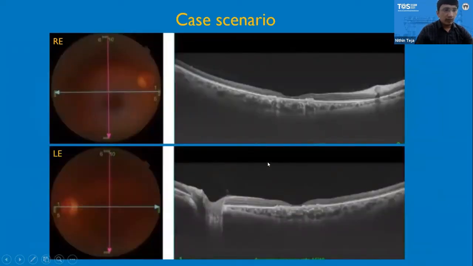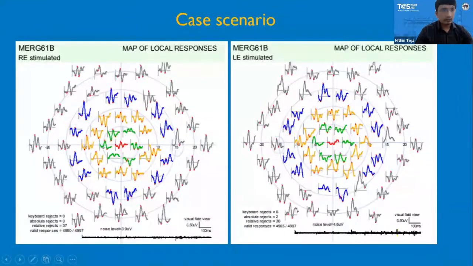This is the OCT of the same patient, where you can see there is outer retinal thinning with some amount of photoreceptor loss seen in the right eye, and also in the left eye you can see outer retinal loss that is seen. This is a multifocal ERG of the same patient, where you can see flat multifocal ERG responses in the foveal area, parafoveal area, and in the perifoveal area. It is seen in both eyes, but more diminished in the left eye when compared to the right eye.